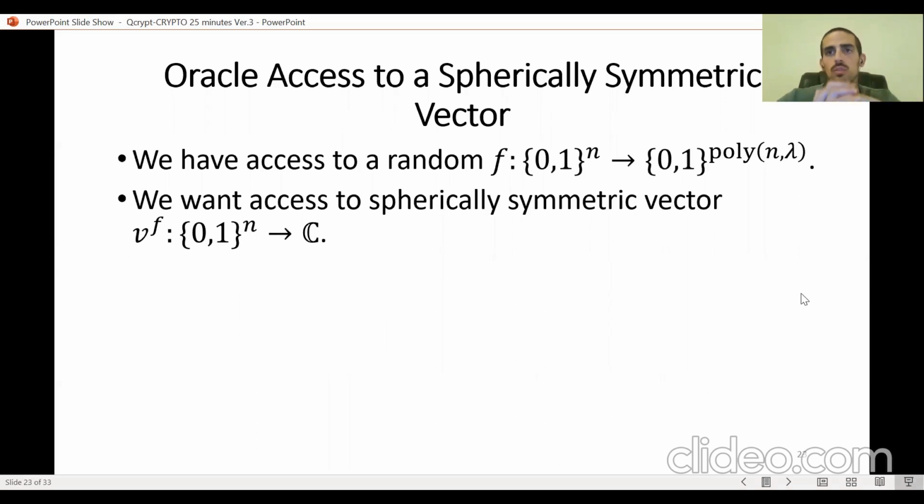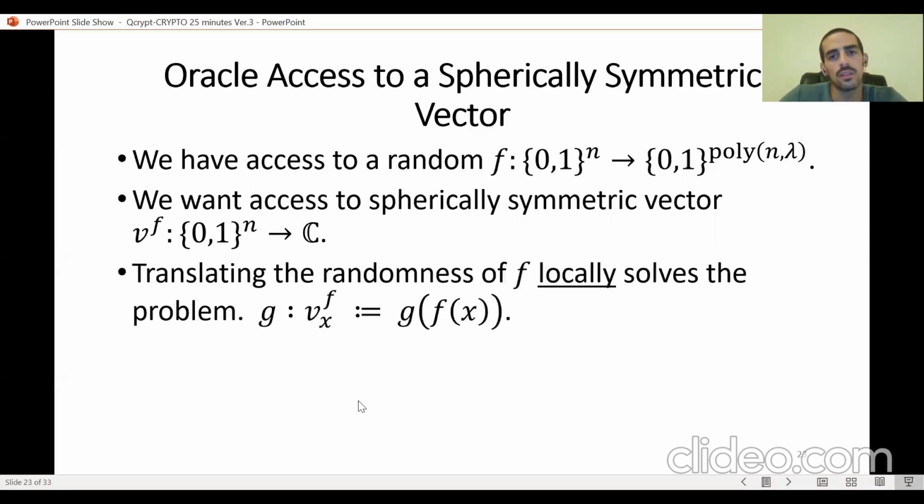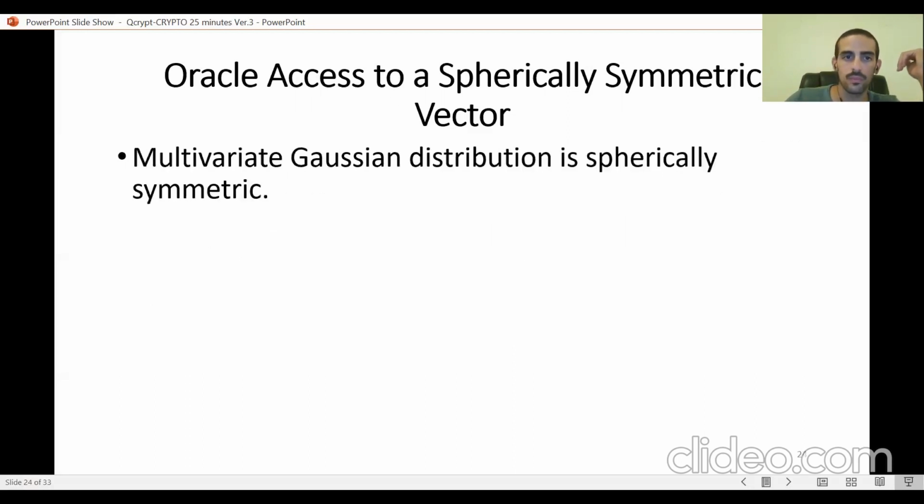So let's start with the first part. We want oracle access to a spherically symmetric vector, and we have oracle access to a random classical function f. One thing that can solve this first problem is if we had a classical circuit G that translates it locally, which means that G of f of x is going to be this vector v, such that when f is random, doing this transformation with G on each of the coordinates of f is going to yield a spherically symmetric vector.